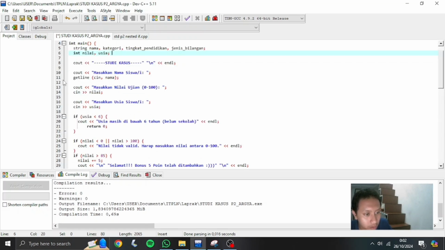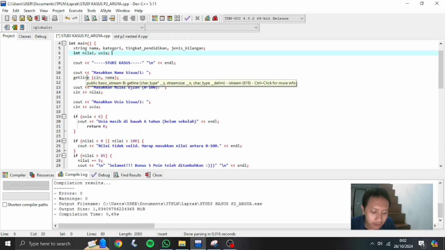And for lines 8 until 17, it's about the user input. The program prompts the user to enter the student's name, exam score, and age. For line 11, I use getline for the name to allow spaces. And cin is used for the score and the age.